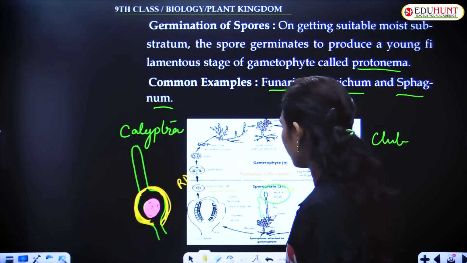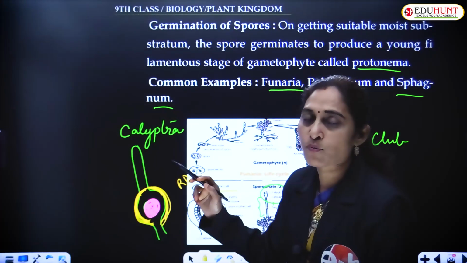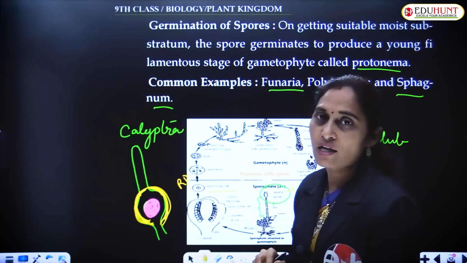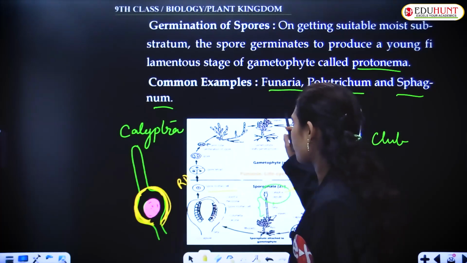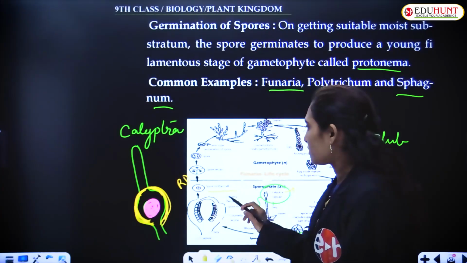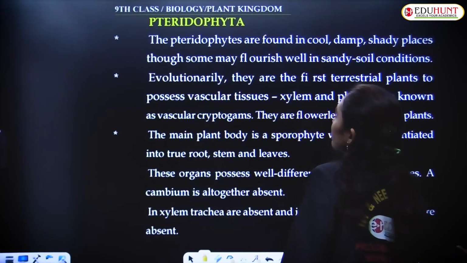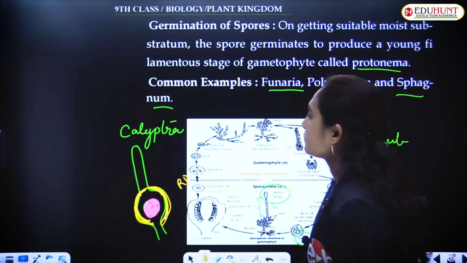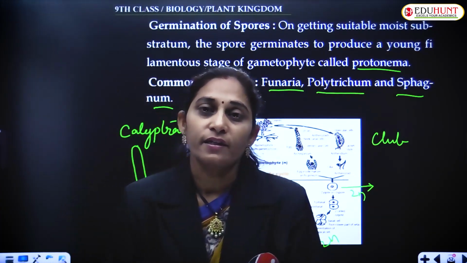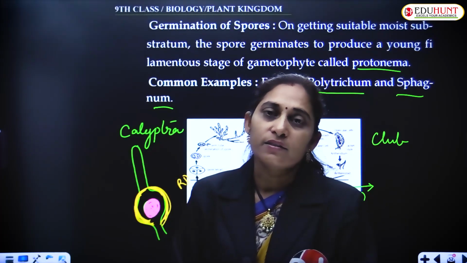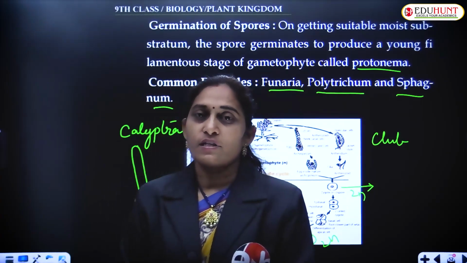Alternation of generation is nothing but occurrence of gametophytic phase and sporophytic phase, one after the other in the life cycle. But you can see most of the time the plant spends in gametophytic phase. That is why the life cycle is said to be haplodiplontic. Yes, with this we have finished Bryophyta successfully, and in the next session we'll discuss about the general characters of Pteridophyta. This is about Bryophyta.